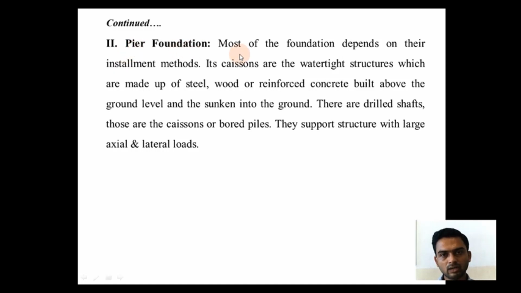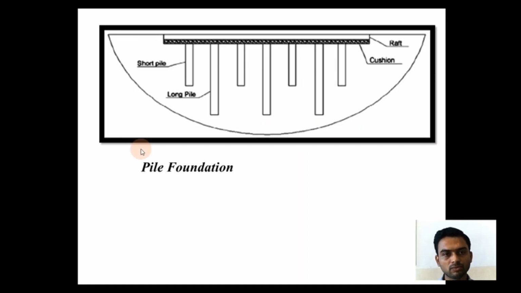Second, pier foundation. Most of the foundation depends on their installment methods. Its caissons are watertight structures which are made up of steel, wood or reinforced concrete, built above the ground level and then sunken into the ground. There are drill shafts, those are caissons or bored piles. They support the structure with large axial and lateral loads.